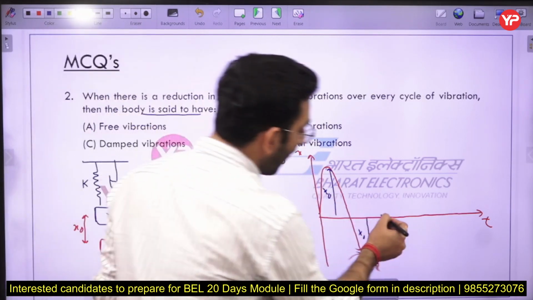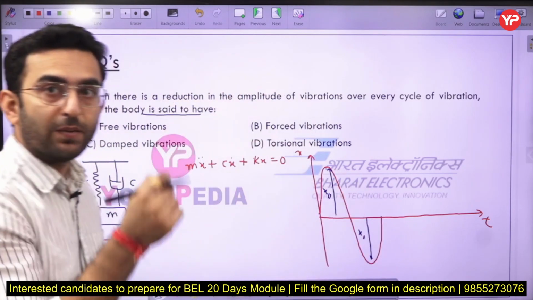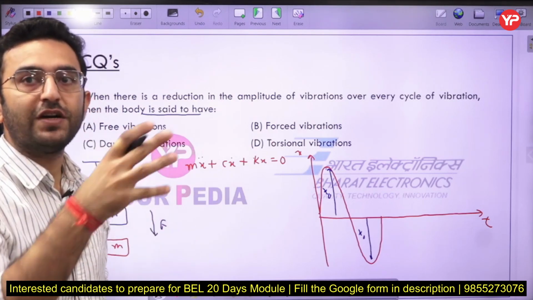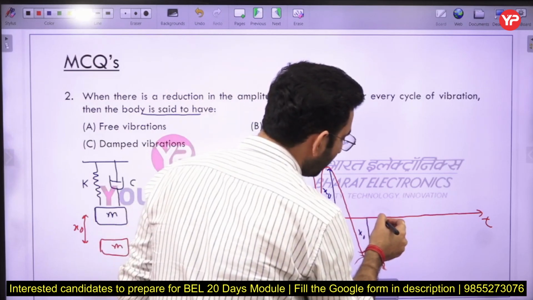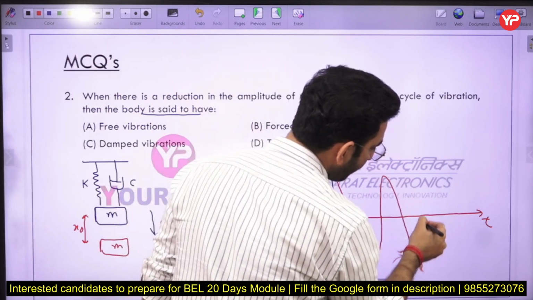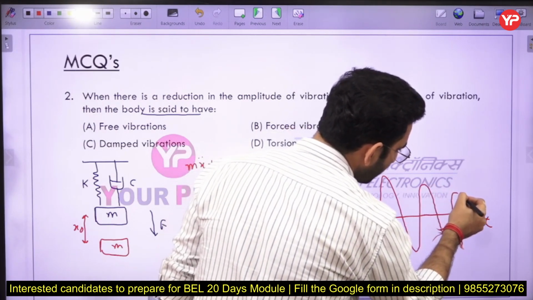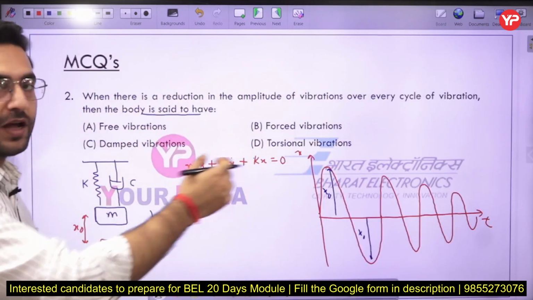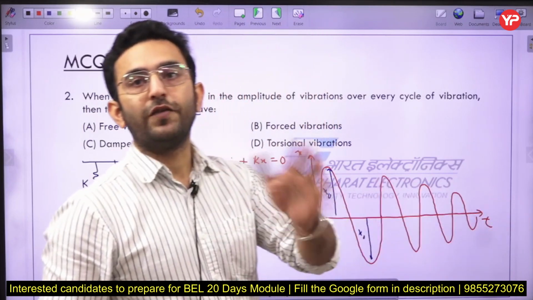Now after that, what will happen? Due to the damper present inside the system, it will offer some resistance to the vibration and try to dissipate the energy. Due to this, the amplitude of the vibration will get reduced like this. Then after the completion of the next cycle, it will further decrease. The amplitude is continuously decreasing over time, and after some period of time this amplitude will become 0. So I can say the vibration will be diminished.